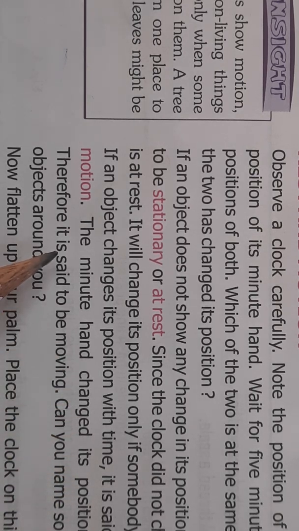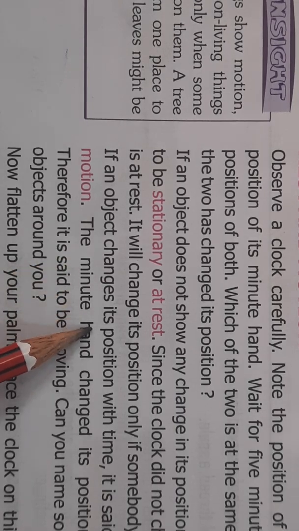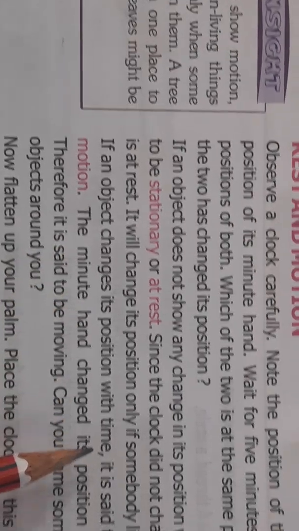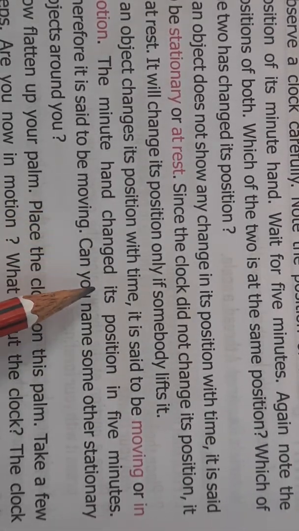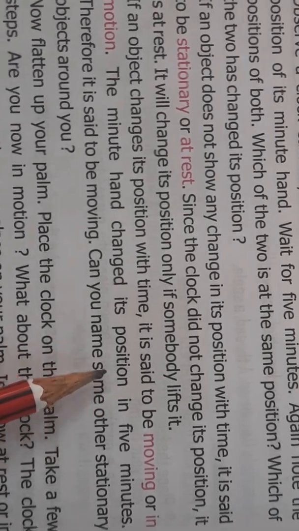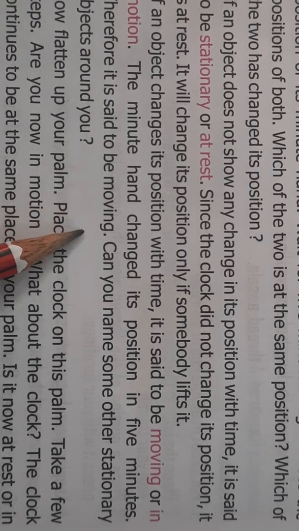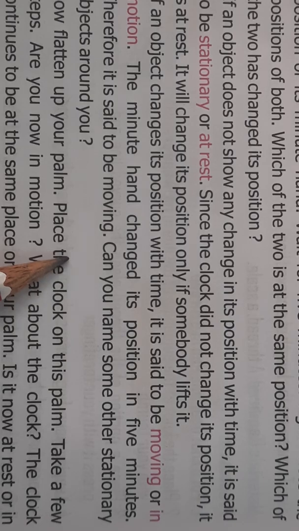And an object is said to be in motion if it changes its position with time. For example, the minute hand of a clock changes its position in 5 minutes. In the same way, the second hand of a clock keeps on changing every second. So that is said to be motion.